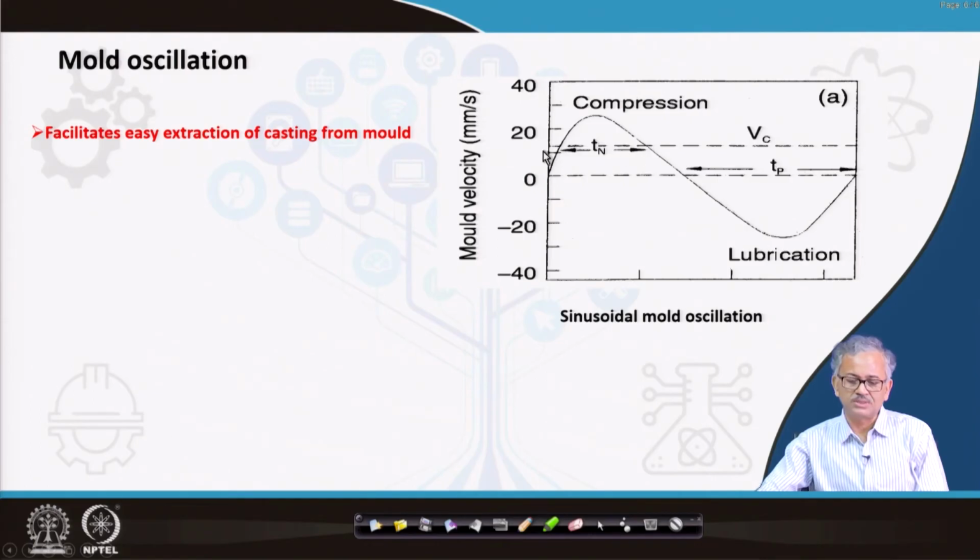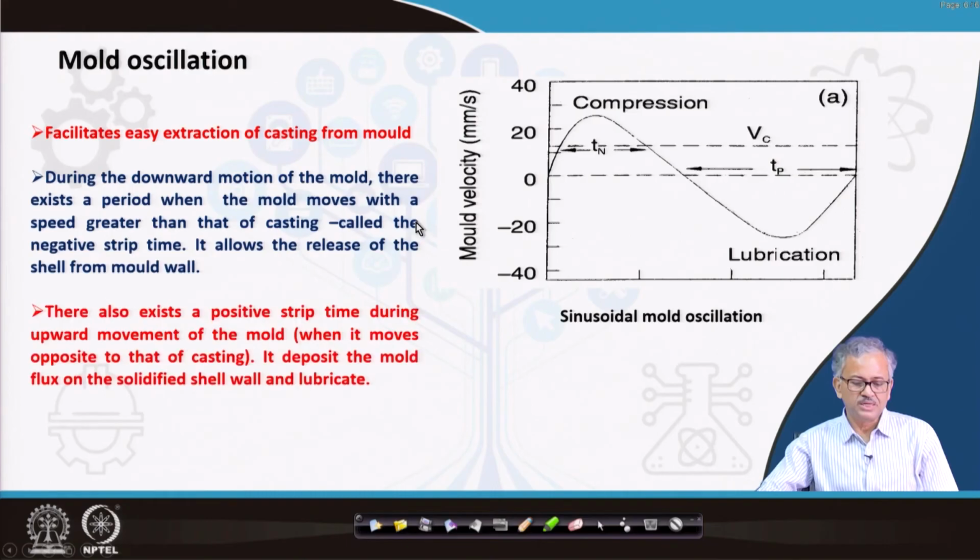This is the casting velocity, and in all this region you can see the velocity of the mold is greater than that of the casting. This is called the negative stripping.